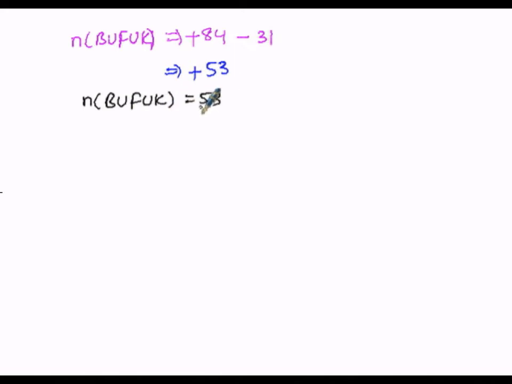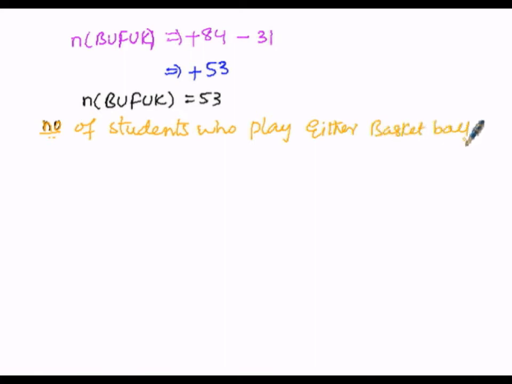So here we can write it as the number of students who play either basketball union, that is or, F football union, that is or, K kabaddi.